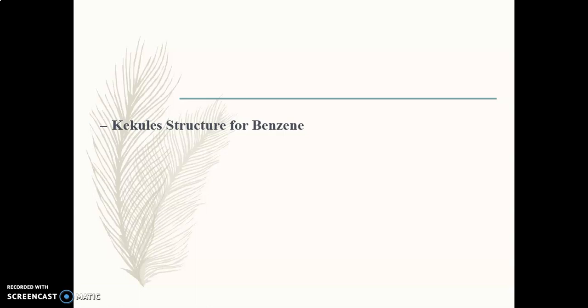Before this lecture, we started with the structure of benzene. In that, we saw how different evidences were obtained for the cyclic structure of benzene, and on the basis of that, the structure of benzene was proposed by the scientist Kekulé.